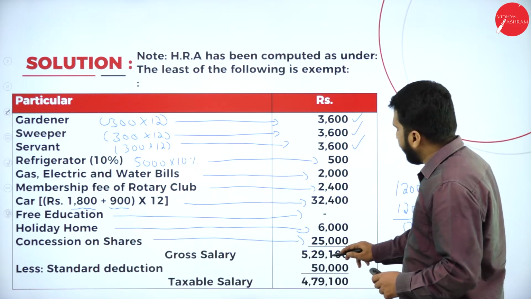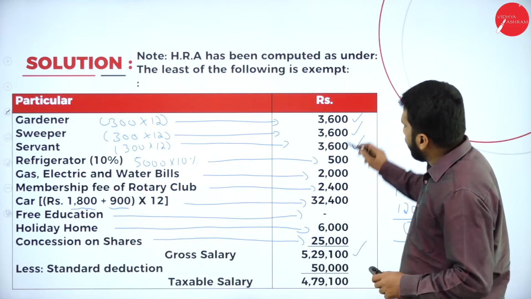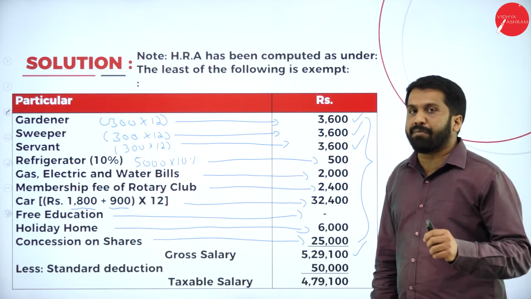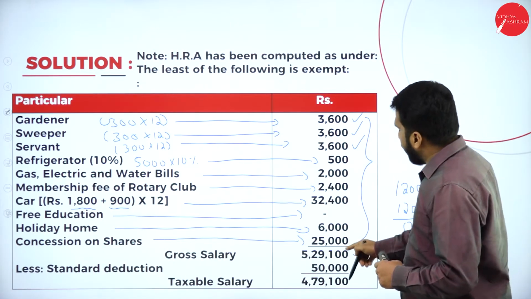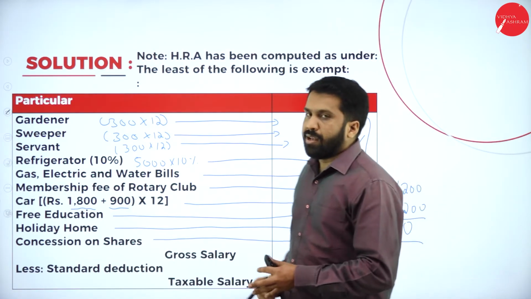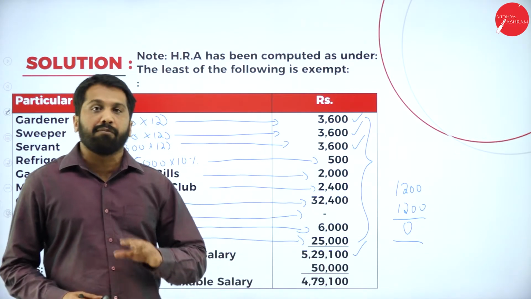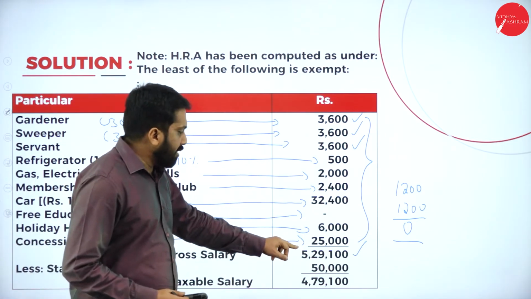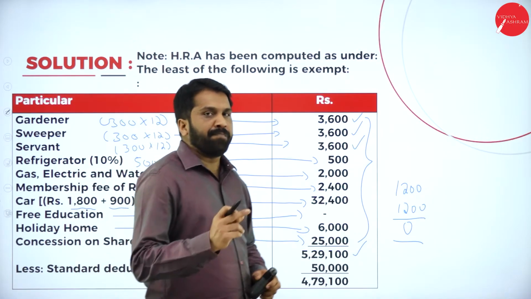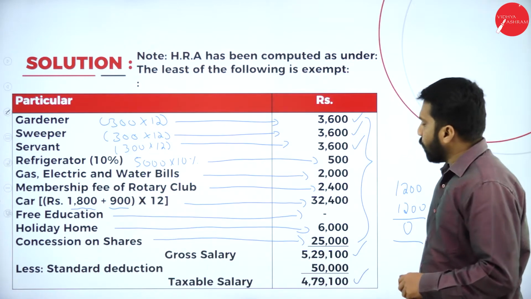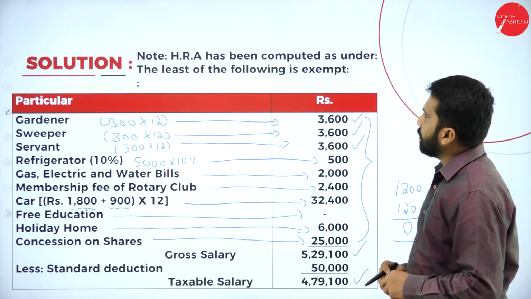Gross salary: if you add these things, you will get 5,29,100. Along with that, as you know, what is the standard deduction we have? We have a standard deduction of 50,000. From this, you minus 50,000, you will get 4,79,100. So these are the calculations.